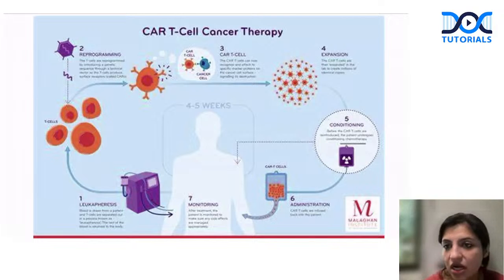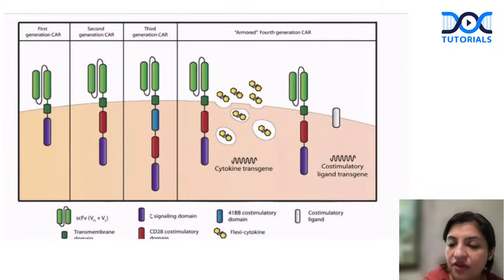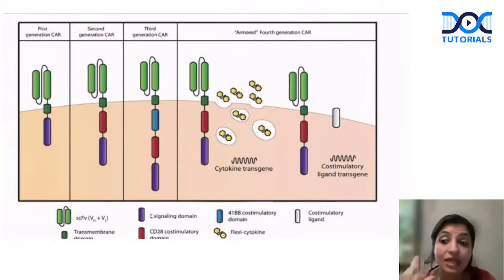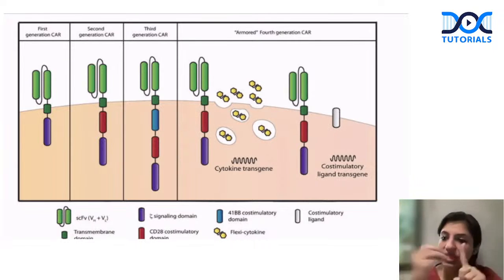So this is CAR-T therapy, and it came out with a big role. We started with the first generation CAR-T cells, which was not very successful. Then we asked what the problem is, why are these T cells not working? They realized that every T cell requires two signals to get activated. Signal one is the TCR. When the T cell receptor binds to its antigen, that is signal one.